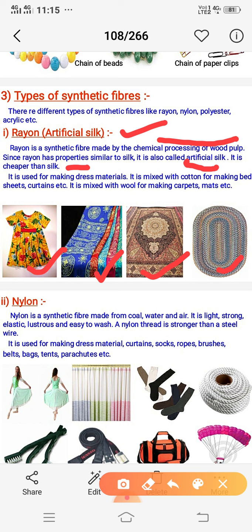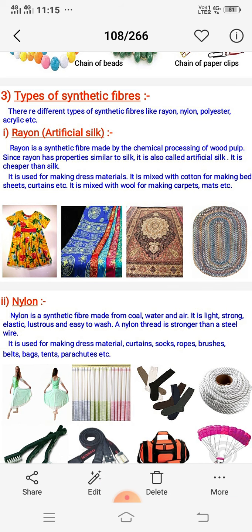Nylon is a synthetic fiber made from coal, water and air, and it is light, strong, elastic, lustrous means shiny, and easy to wash. It is stronger than a steel wire. You can see the uses we are having: parachute, bags, belts, toothbrushes, garments, curtains, socks and rope, etc.